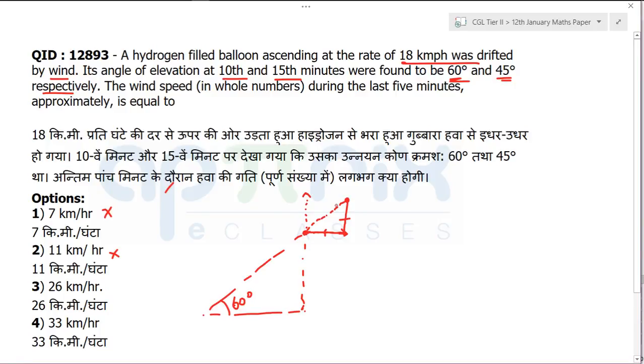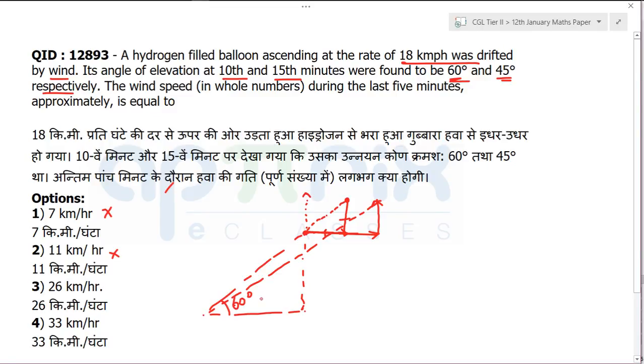But it is saying the angle is decreasing. It is only possible that the angle decreases if horizontally it covers more distance and vertically it covers less distance. Now if you join from this point, clearly the angle is going to decrease. So what does it mean? That speed will be clearly more than 18.